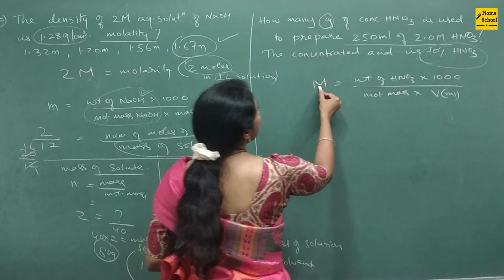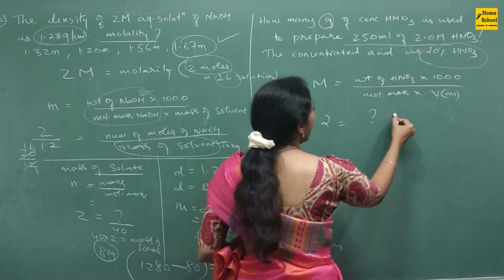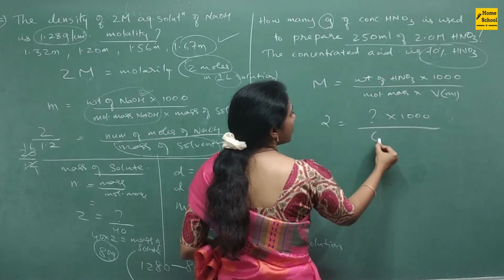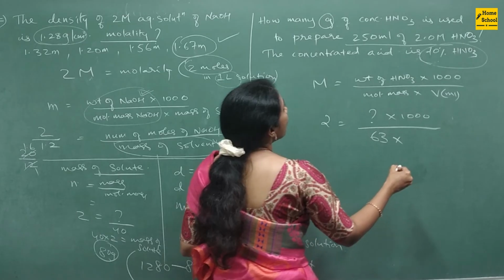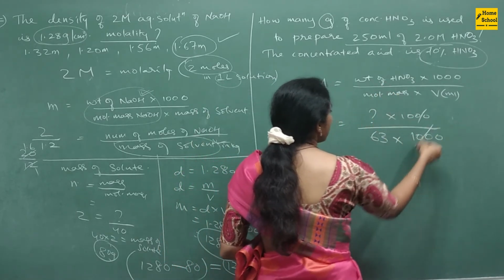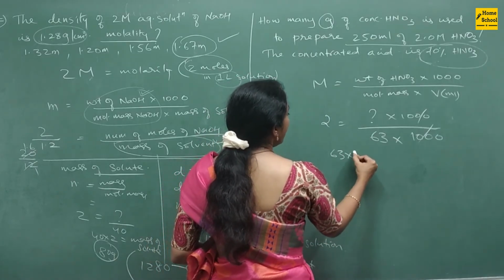Molarity is given as 2, so 2 is equal to this we don't know, question mark, into 1000 divided by molar mass of HNO3, which is 63, into volume.